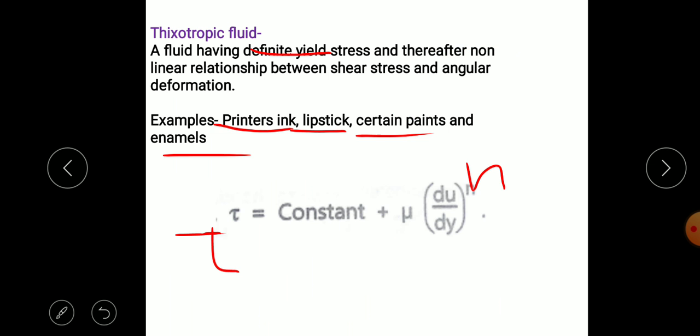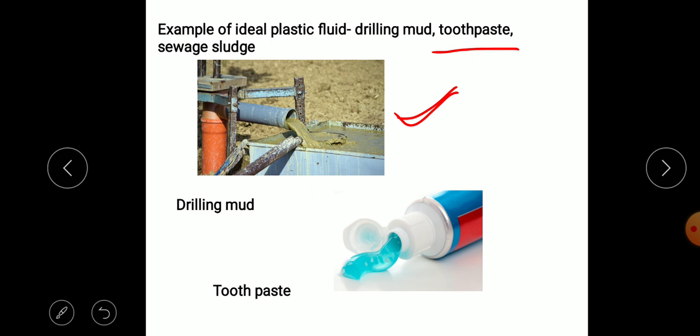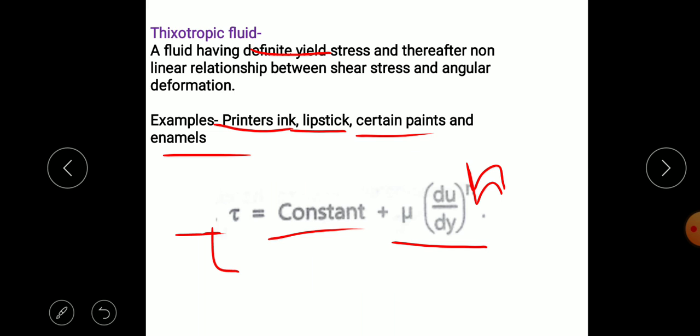So here we get tau is equal to constant plus mu du by dy raised to n. And for ideal plastic we get tau is equal to constant plus mu du by dy. Here in case of thixotropic fluid, index n is used. So these are the different types of fluid we have considered.